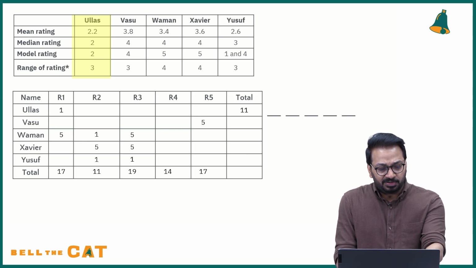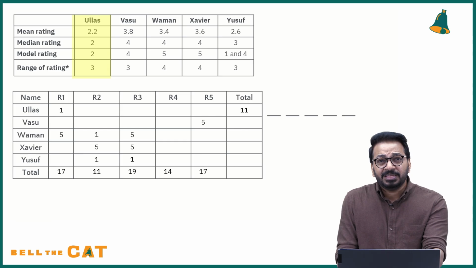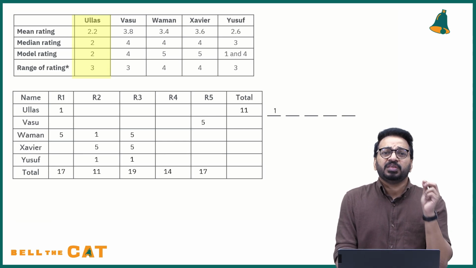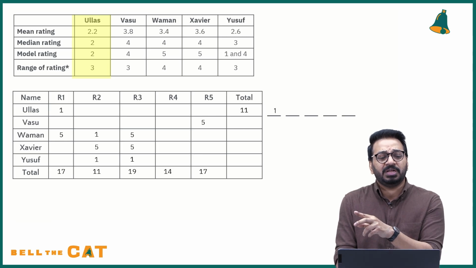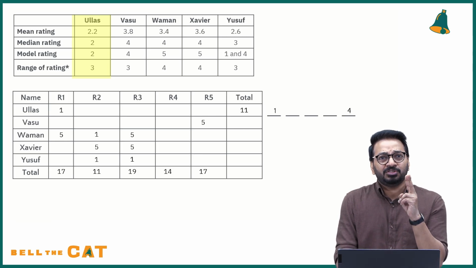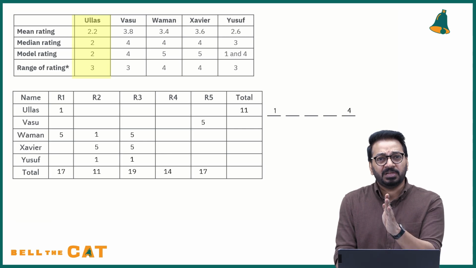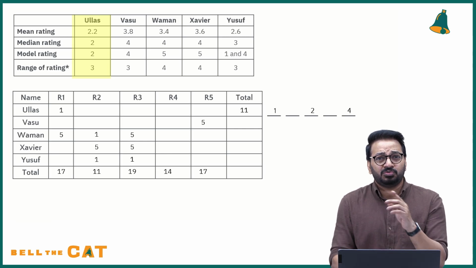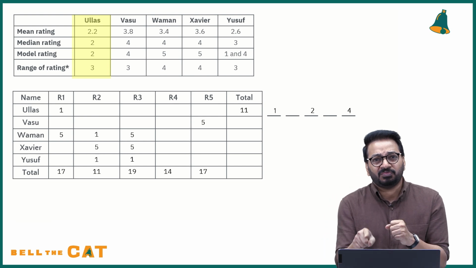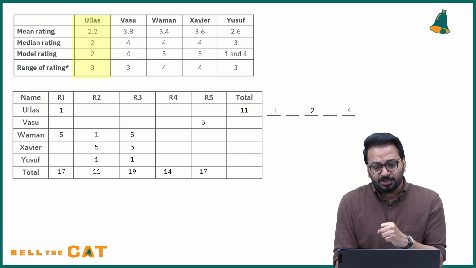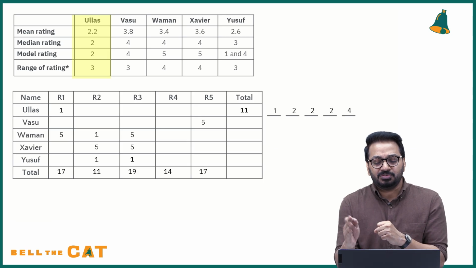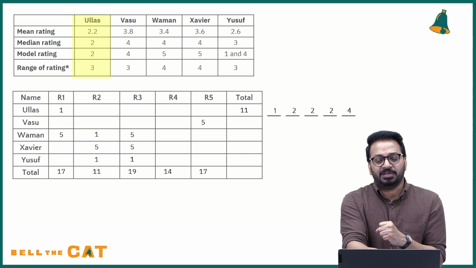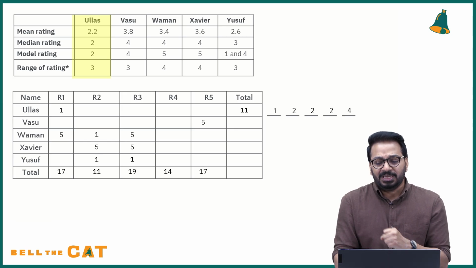Now, in this total of 11, you know that one value is 1. That's the least rating possible. What is the range? 3. Range is the difference between min and max. If min is 1, range is 3, so the max value that Ullas has gotten is 4. Median is 2. Median is the third value because that's the middle value, so the third value will be 2. Mode is 2, which means 2 has occurred the maximum number of times. There is one 2, so minimum there is one more 2. So you put one more 2 next to the 2. Total is 11. You have 4 plus 2 plus 1, that is 7, plus one more 2 is 9. And what is left is this one.